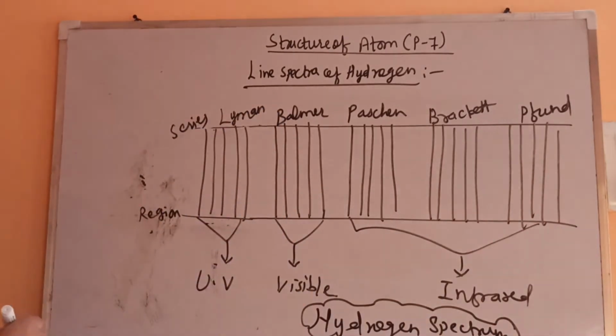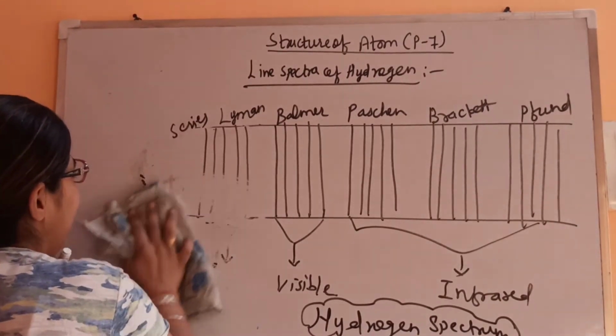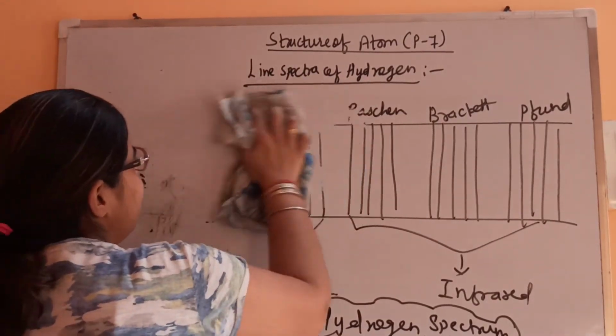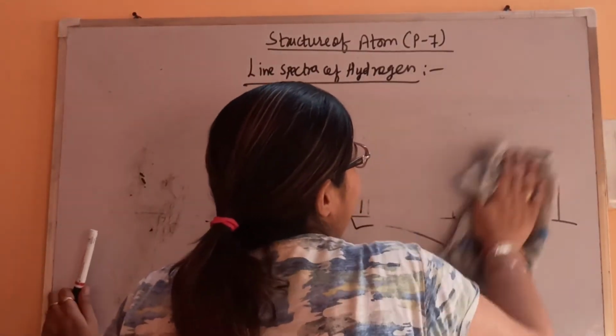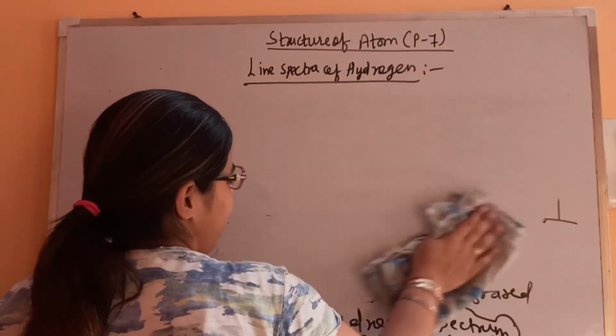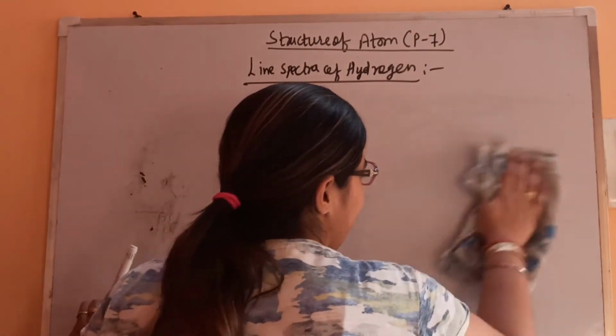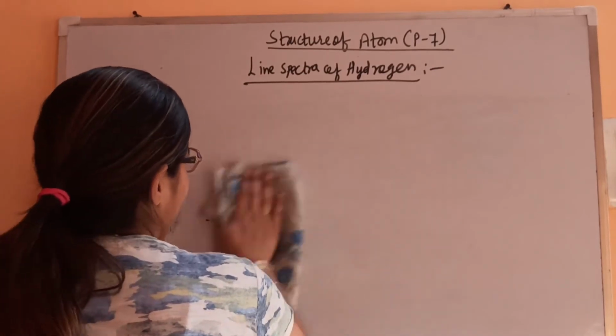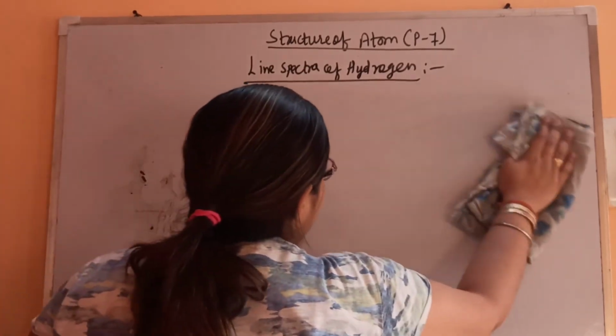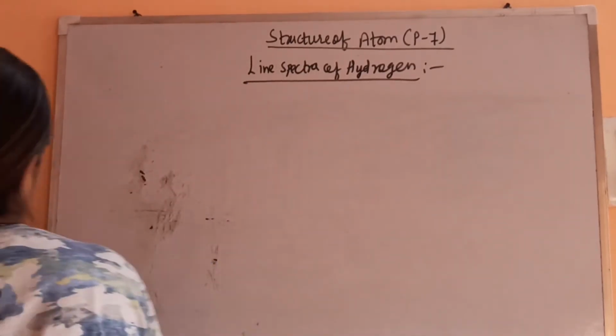Now these lines, they are having different wavelengths, different frequencies. So in 1890, one scientist, that is Rydberg, has given the theoretical formula for the calculation of wave number. If wave number can be calculated, then definitely we can also calculate wavelength.